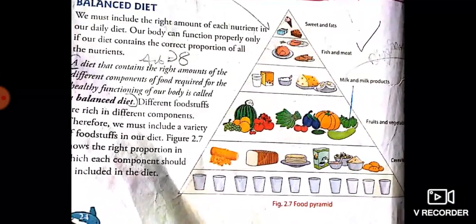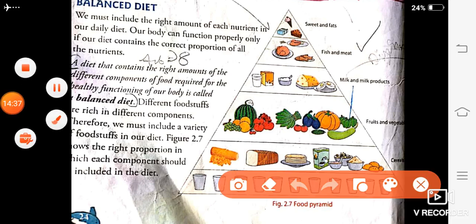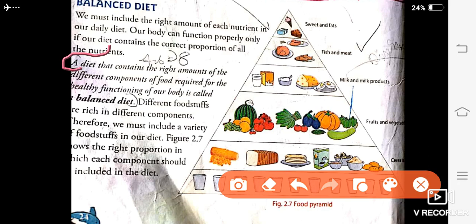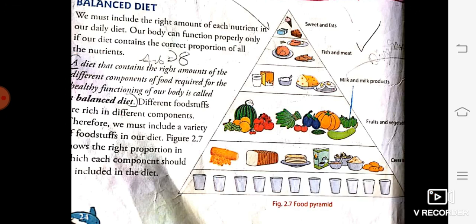What do you understand by balanced diet? So balanced diet is given on page number 24. So just you have to write the definition. A diet that contains the right amount of the different components of food required for healthy functioning of the body is called a balanced diet. Okay, and you will also make this diagram. Got this? Now next,